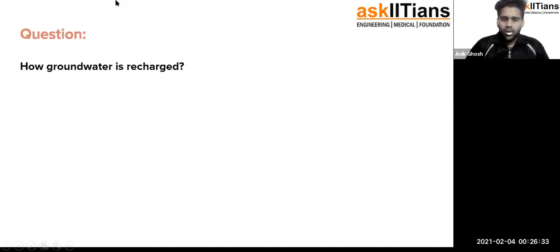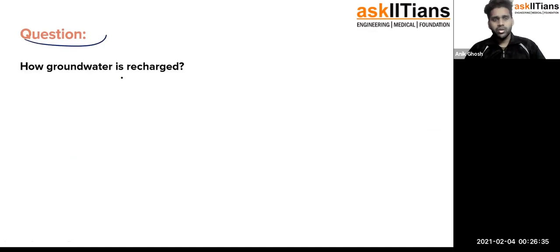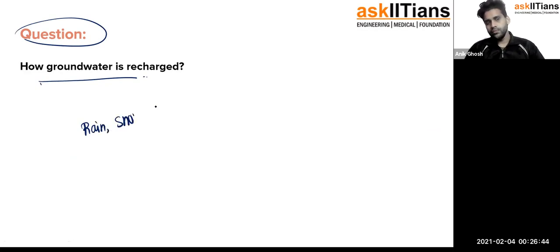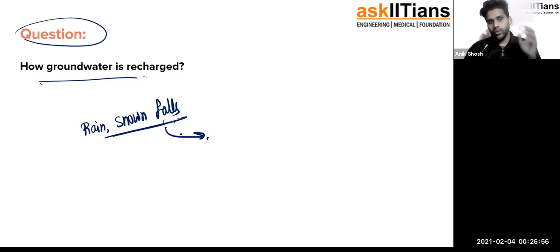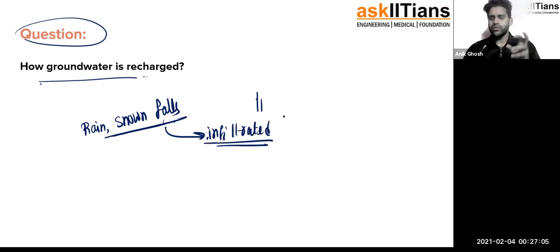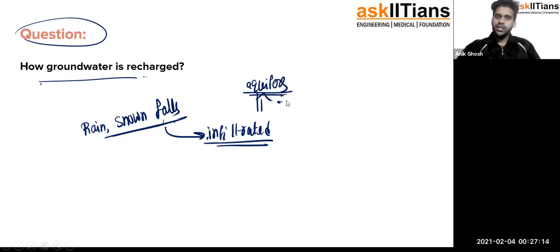So that was all about it. Now we would go to the FAQs: how is groundwater recharged? Via the rain, via the snowfalls and all. Via these processes, the water is getting infiltrated into the aquifers. That is how it is getting regenerated.